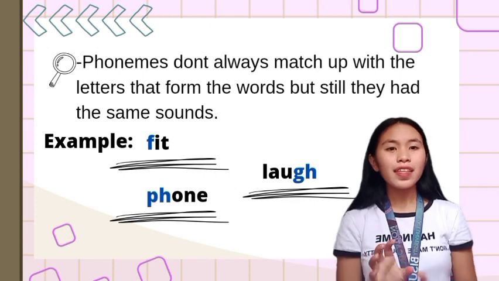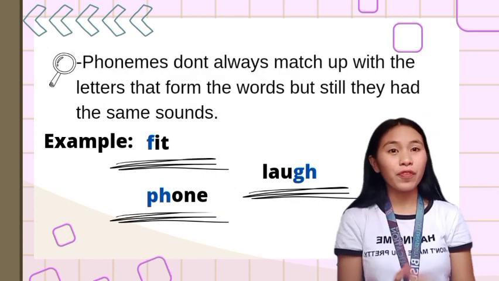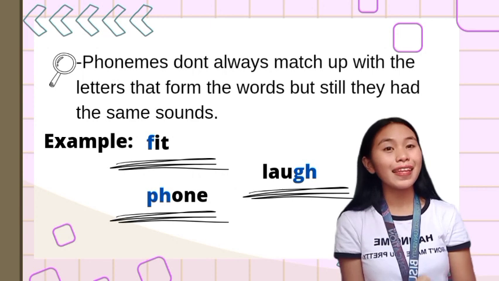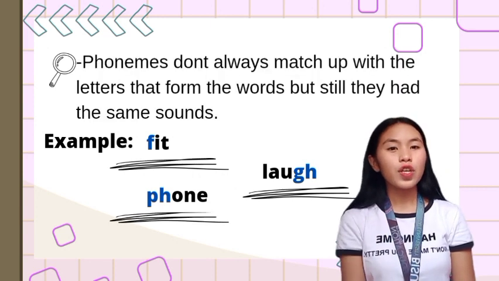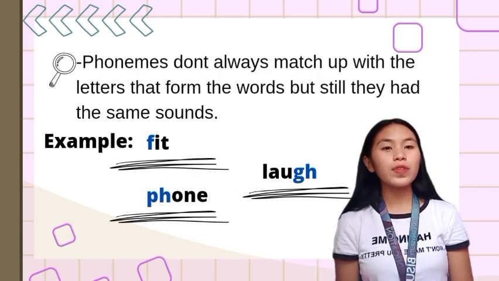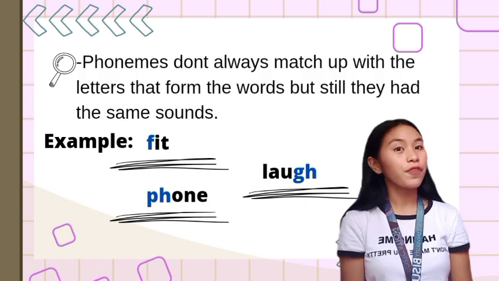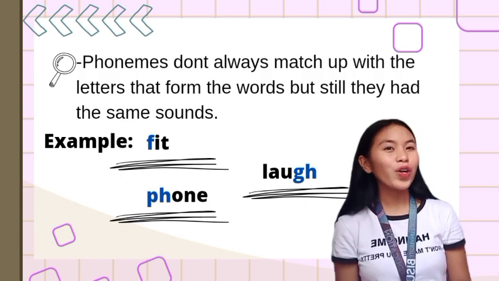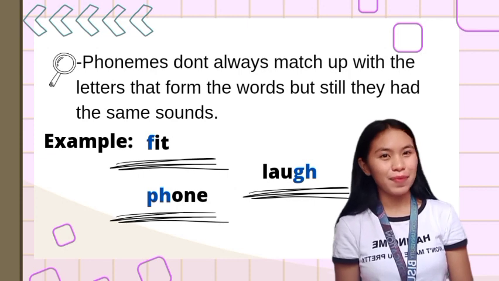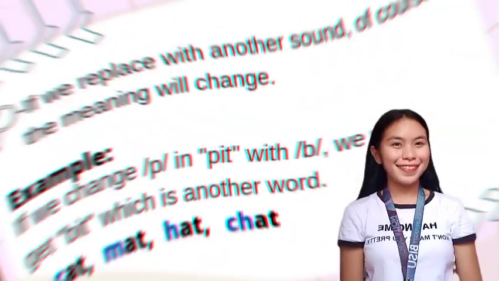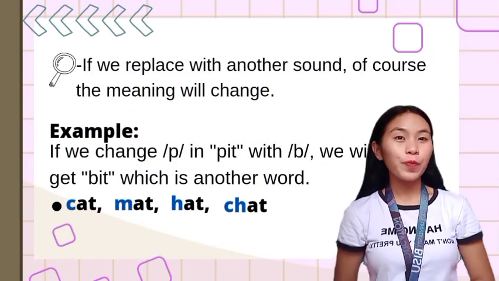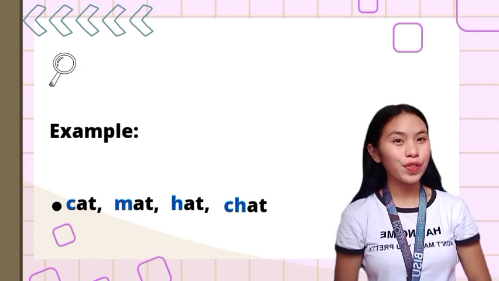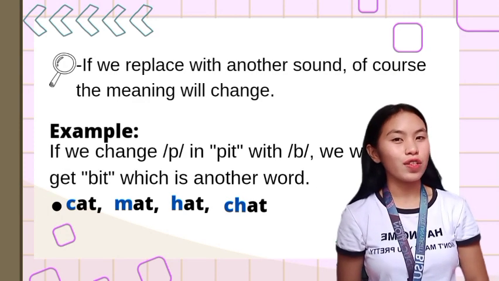These words are examples of homophones. Diba? Dili sila parang spelling, but they have the same sounds. So, what are homophones? Homophones are a set of words that have different spelling, meaning, or origin, but they have the same sounds. Understood?